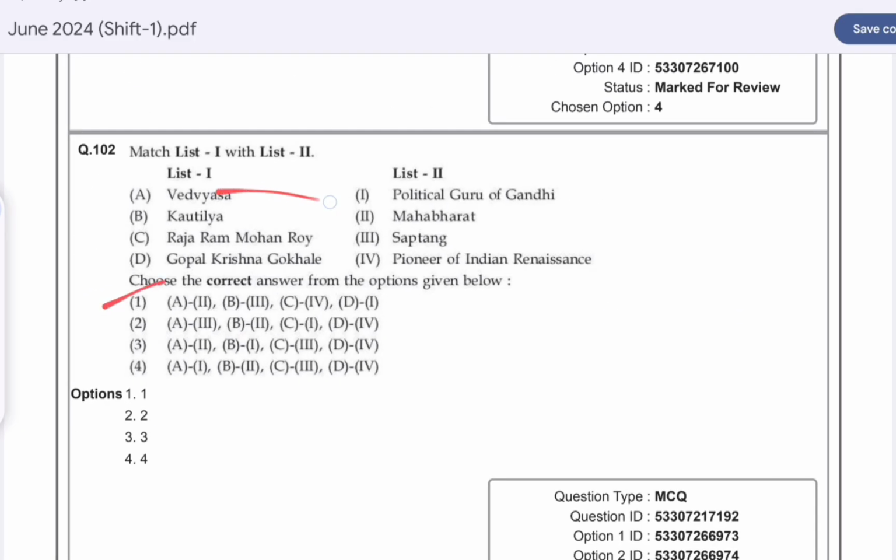Ved Vyas wrote the Mahabharat. Kautilya wrote the Saptang theory of state. Raja Ram Mohan Roy is the pioneer of the Indian Renaissance, and Gopal Krishna Gokhale is the political guru of Gandhi.